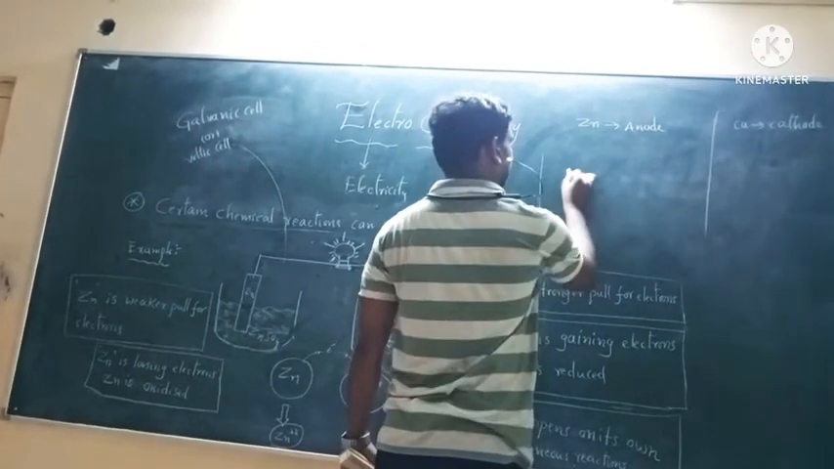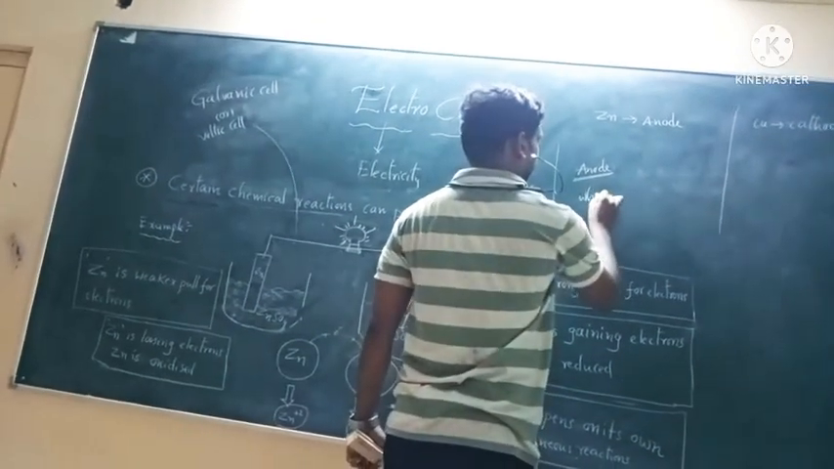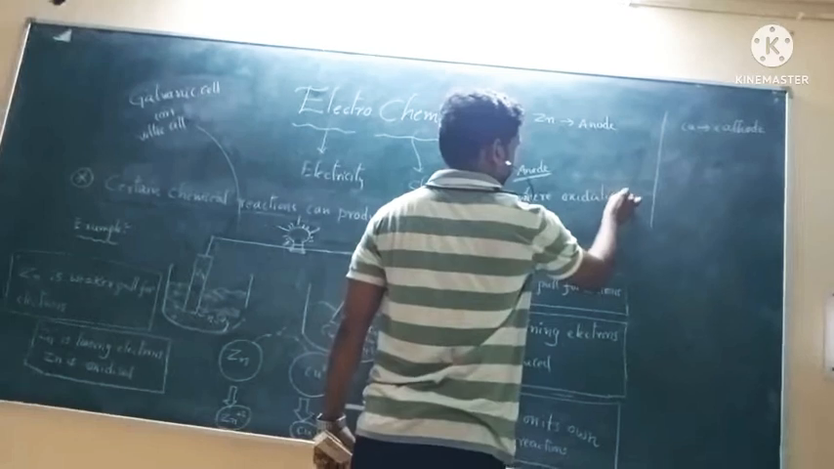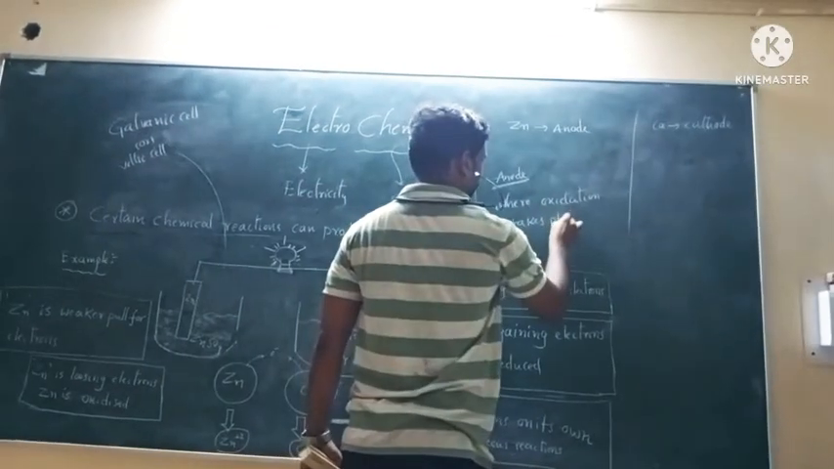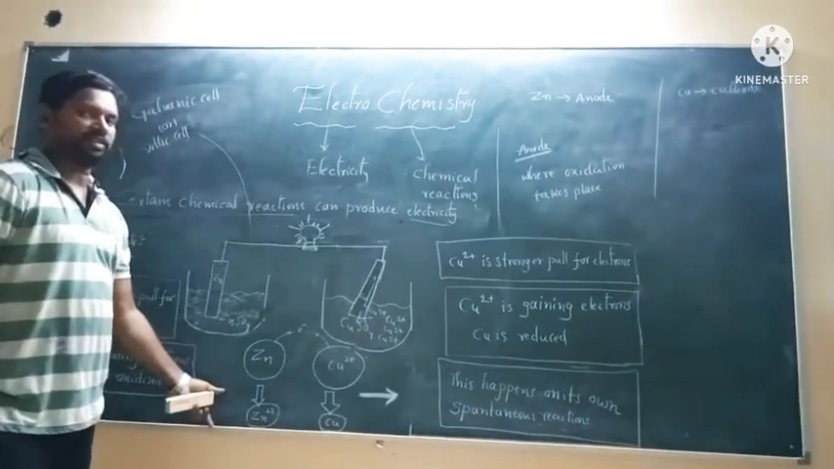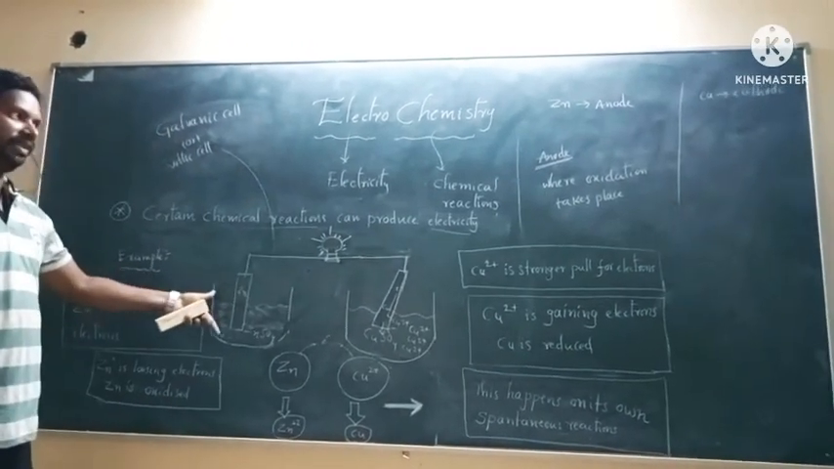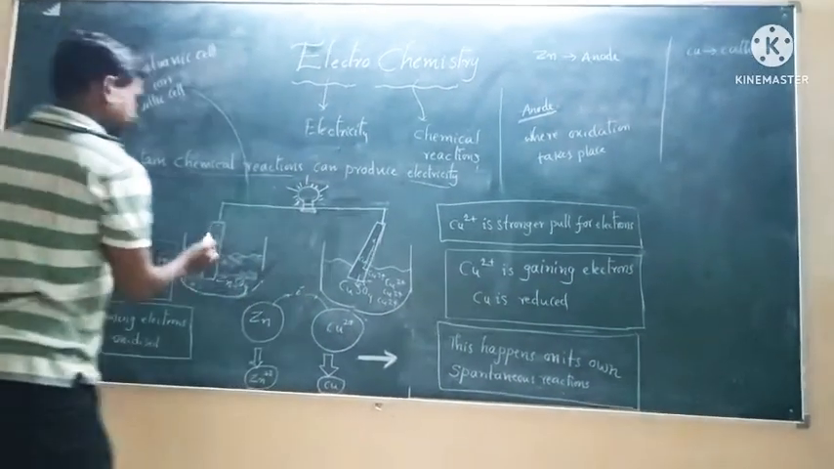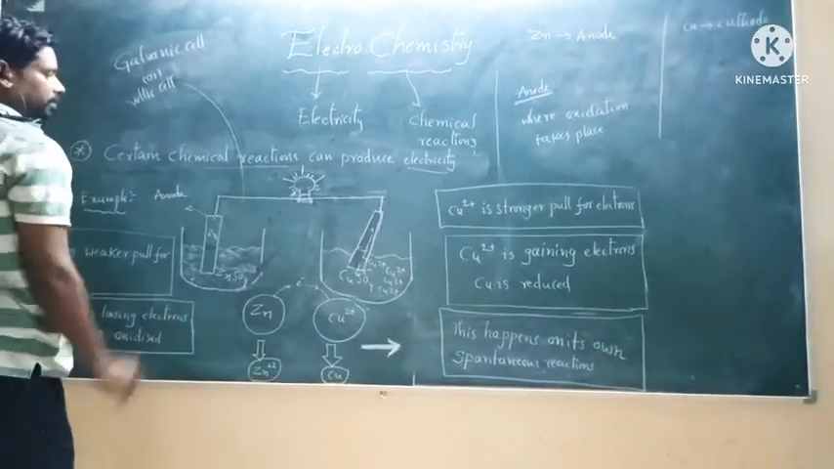Simply write here, this is the anode. What is the anode? Where oxidation takes place. So what is oxidation? Loss of electrons. The electrode where the oxidation takes place, that we call the anode. So zinc is the anode.